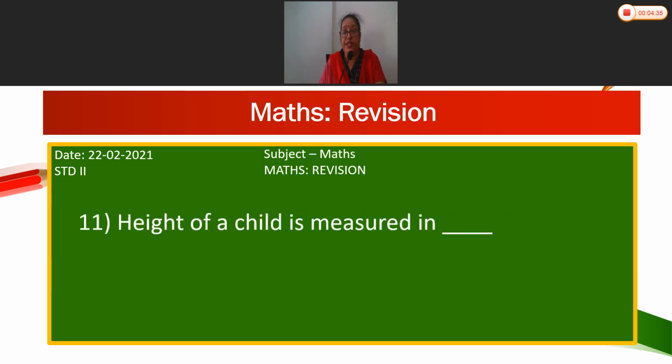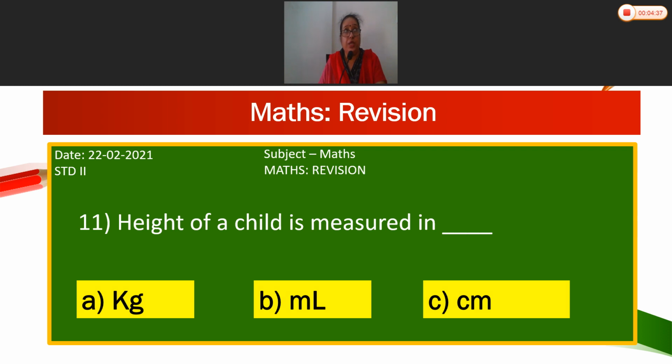Height of a child is measured in, options are A, kg, B, m, capital L and C is centimeter. So what is the correct option? Centimeter. Height of a child is measured in centimeter.